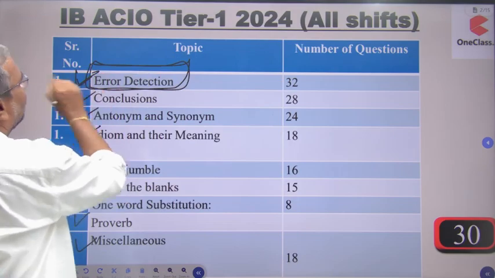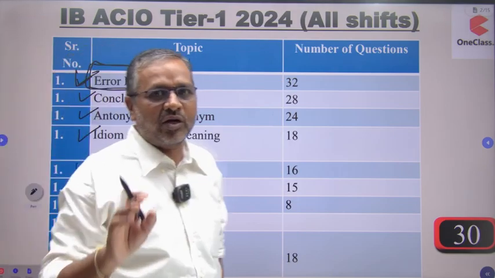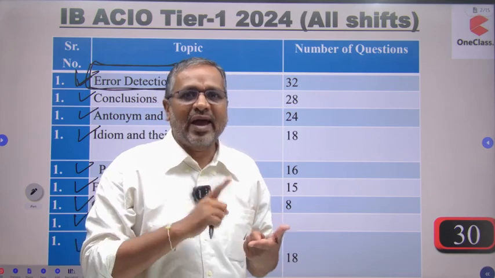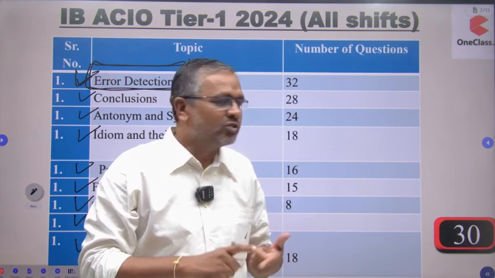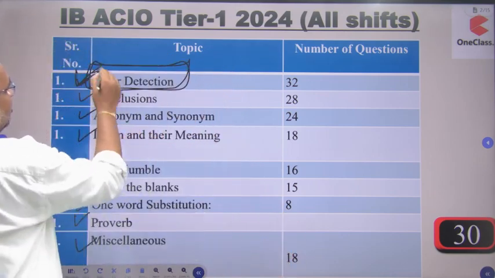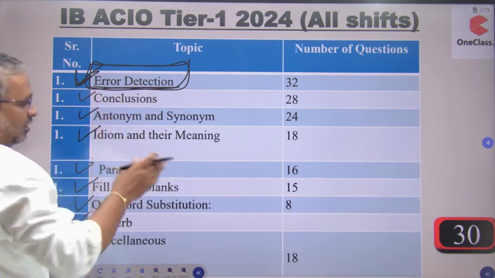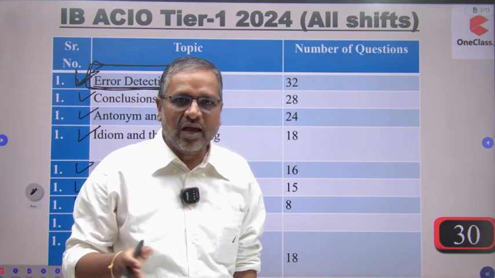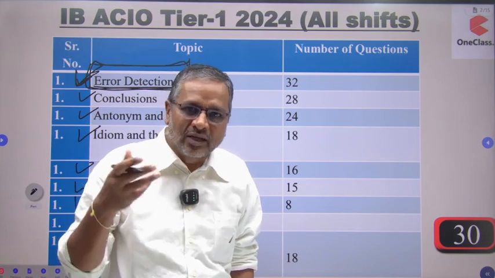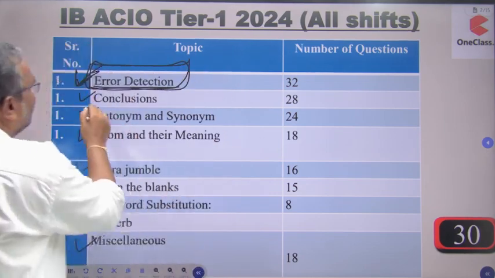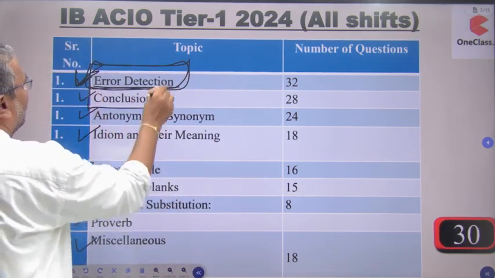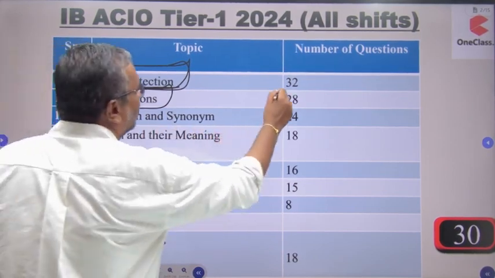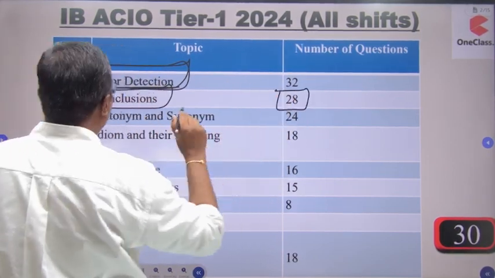एरर डिटेक्शन के बारे में हम जब बात करते हैं तो हमें पता चलता है नाउन, प्रोनाउन, एडजेक्टिव, एडवर्ब, इस पर एरर डिटेक्शन के सवाल पूछे जाएंगे. In error detection, the sentence will be divided into 4 or 5 parts. They will divide the sentence and ask you to find the error in the statement. Conclusions are there, some statements will be given and you have to draw the correct conclusion. So 28 marks will be there.